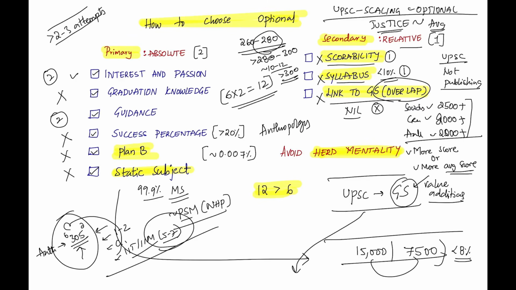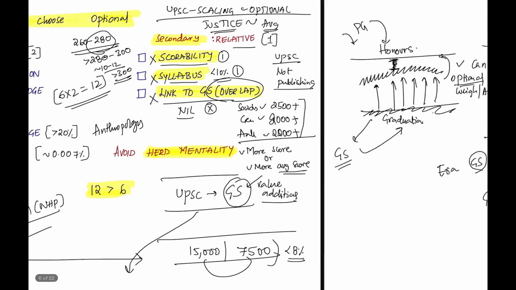You can make it scoreable because UPSC MEDICO is here to help you out. Syllabus understanding is very important because the syllabus is tiny. You might have a bias, but you don't need any link to GS. That's a headache and a burden. So when you understand this, medical science still fares well. Okay, it is a good optional. It is a good optional.